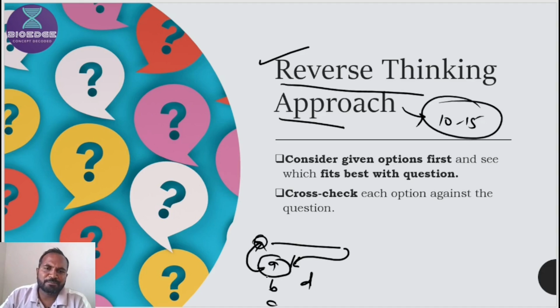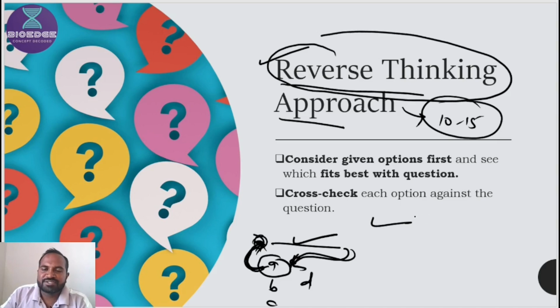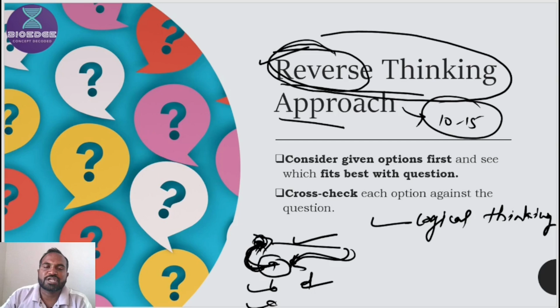Reverse thinking means you can connect the statements of the options with the question's demand. Either you connect the demand of the question with the options, or the options can be connected with the demand. In both ways you can solve the question. The previous strategy we called logical thinking, where the demand of the question is connected with the given options. In reverse thinking, the options are connected with the demand of the question, and in this way we can get the answer.